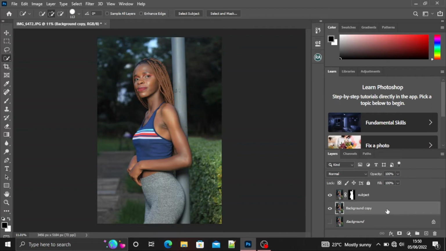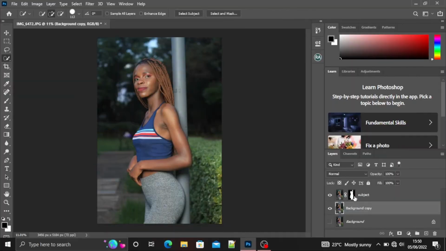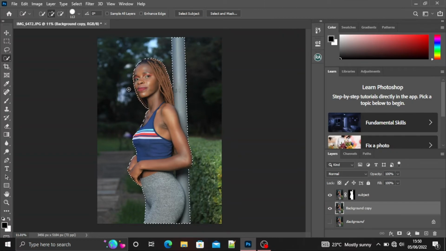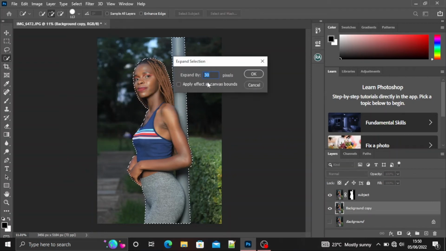Select the background copy layer, not the background layer. The background layer is our backup in case we do things wrong. So we select this layer right here, then you hold the Ctrl or Control key on your keyboard and click on the layer mask here. You'll see that the model has been selected. Then you'll go to Select, Modify, Expand, and increase the radius. Let's say 40 pixels.